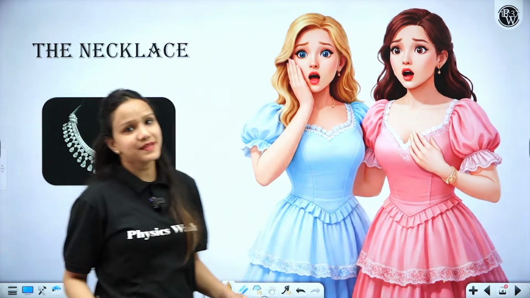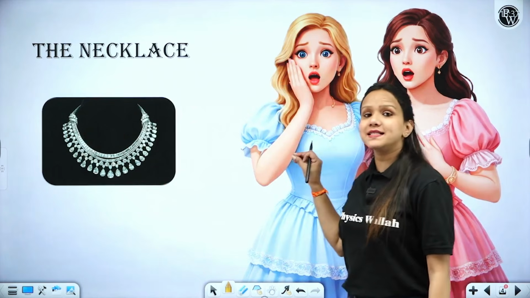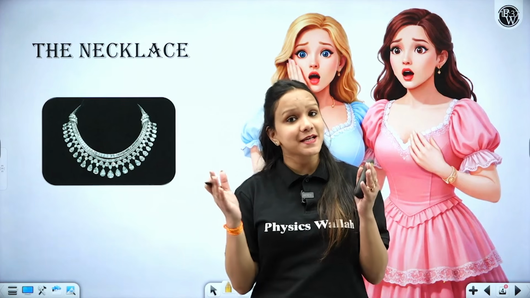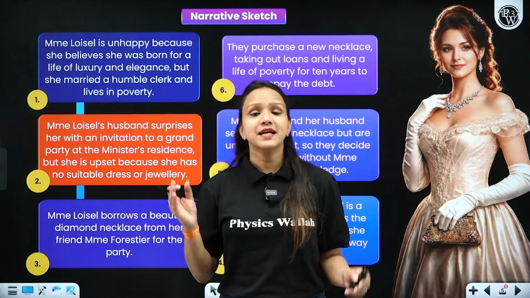All right, dear students, now you see a beautiful visual on screen that shows a necklace and 2 ladies in a shocked state. Let's know the reason of this shock through the narrative sketch that has been prepared for all of you so that you can understand the story in a simpler manner. So let's get through it.